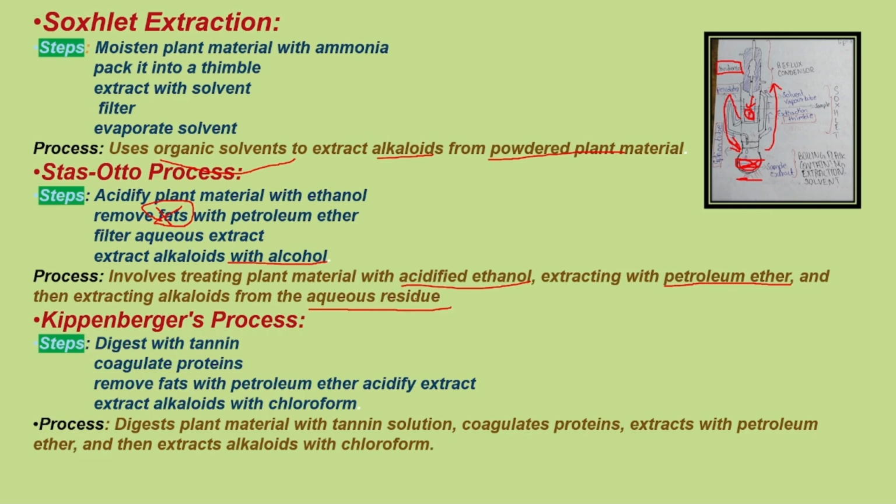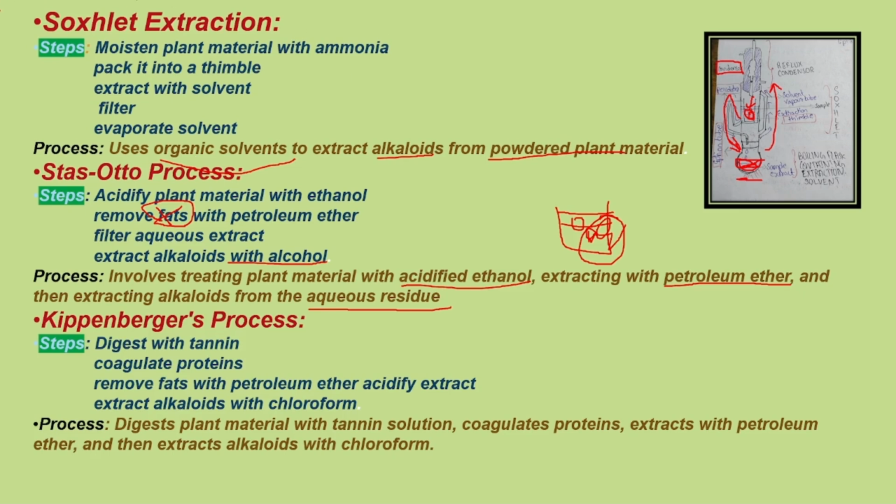What this means is, when we do this process, we get two solutions: one is aqueous, one is organic. We take the aqueous layer and add alcohol to extract the alkaloids properly.